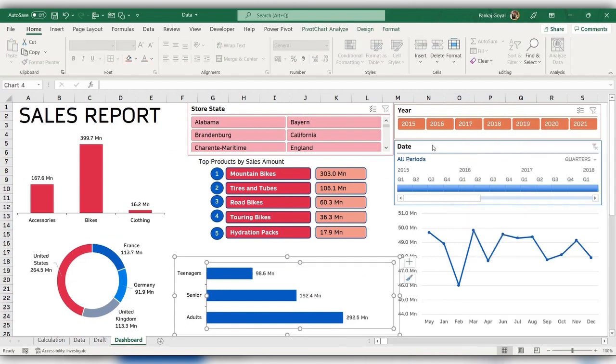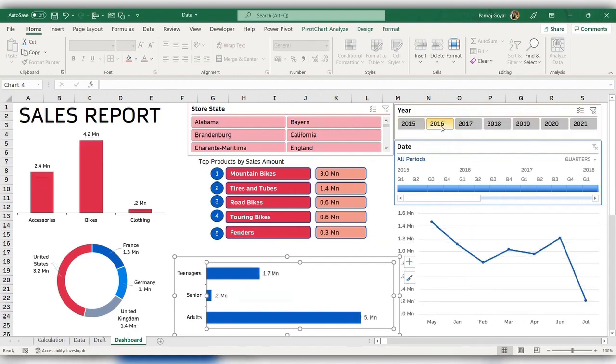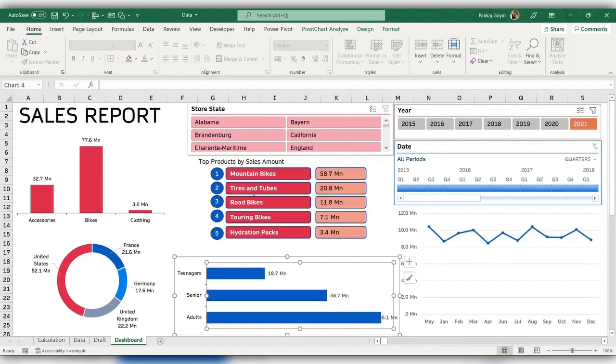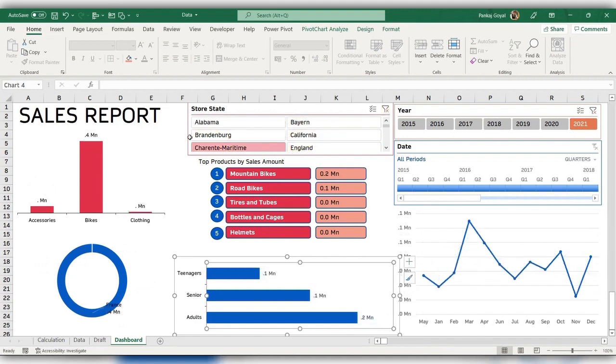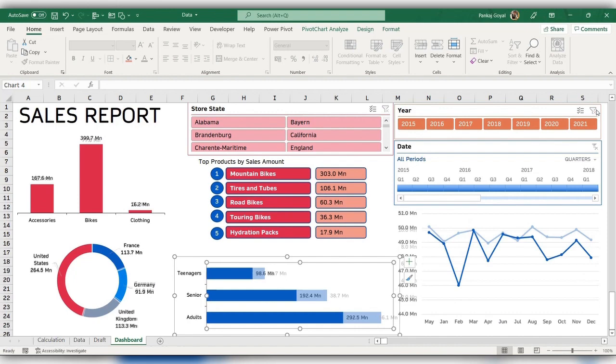Now if I want to see the data for 2016, click on 16 and you will see the changes. For 21, this is my data. For a particular state, I just click on the state. If I want to remove the filters, I can just click on the cross here. This would remove all the filters.